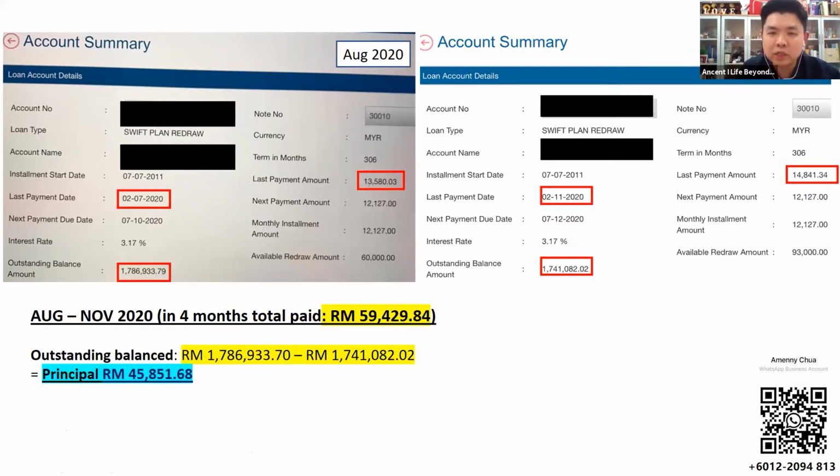So after the 4 months of trying, she was very confident with this kind of structure, the ideas, and the way we provide it to her. She just follows everything the system asks her to pay, the amount and the date. She just follows, and then she gets this kind of effect. The principal can be deducted by 45,000. That means about 75% is going to the principal amount.